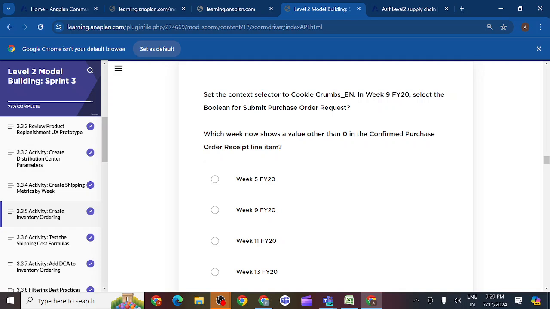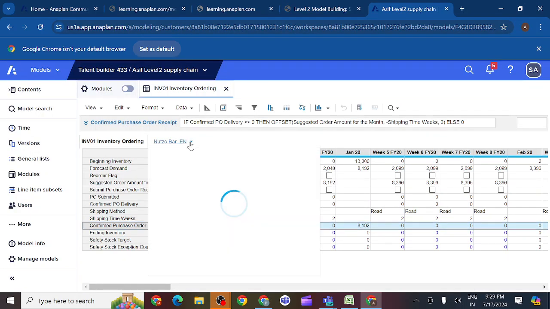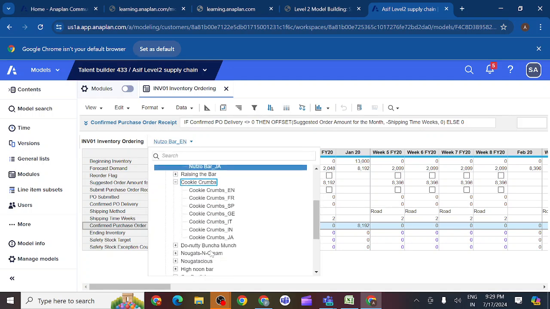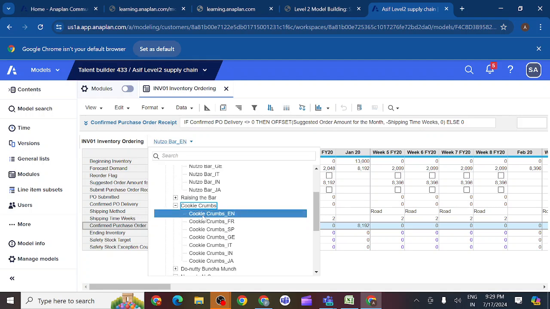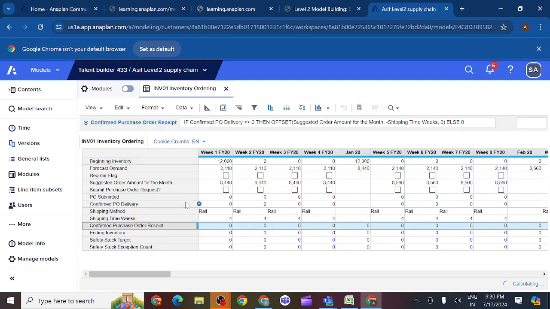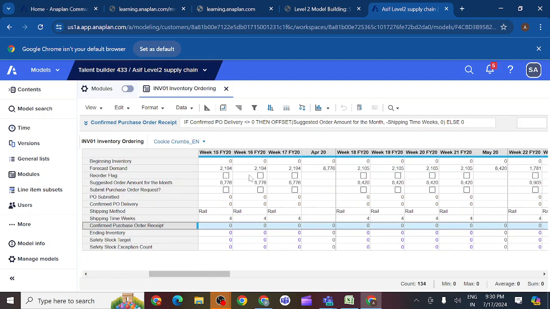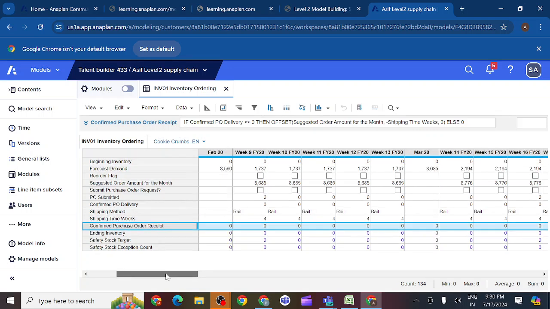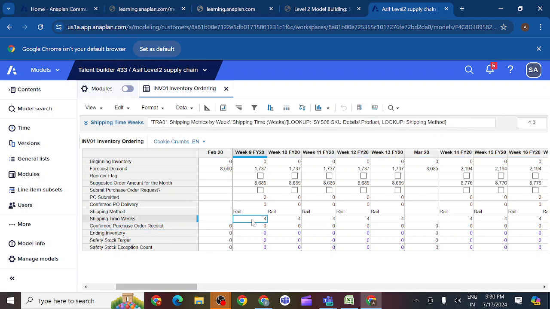So what should we do? First of all, we should select cookie crumbs en and go for week 9 financial year 2020. This is our contact selectors. Contact selector is nothing but, you can see here, cookie crumbs en. We should select it here, and for financial year 2020 you should check the ninth week. Where is our ninth week? It will be in March. March we have the ninth week. You can see here.